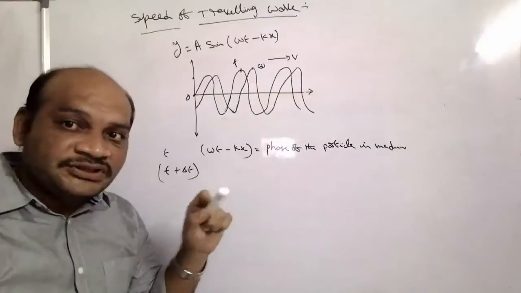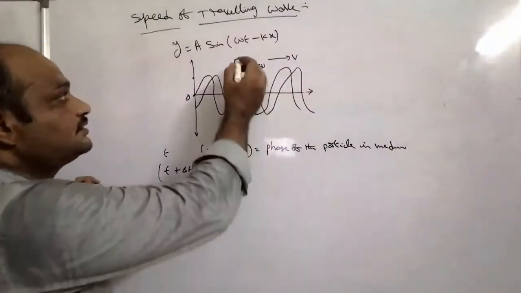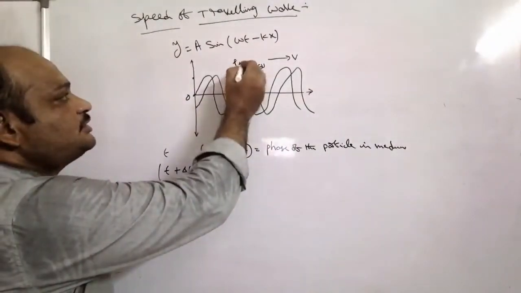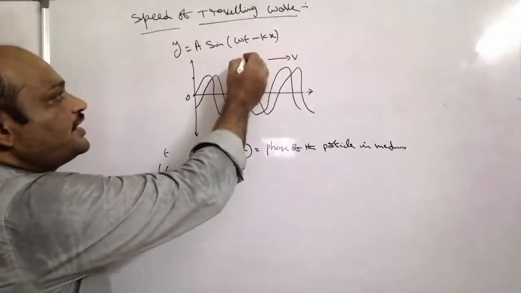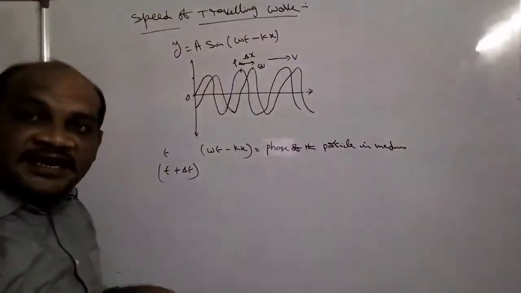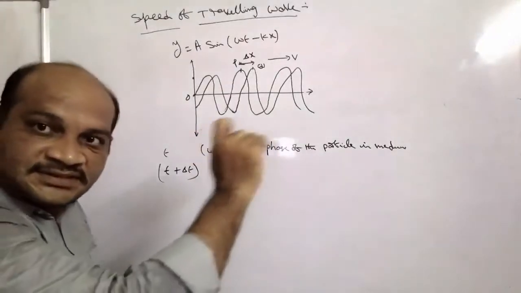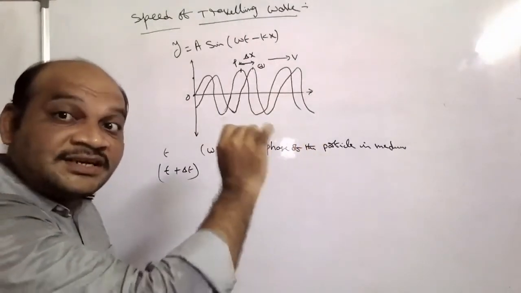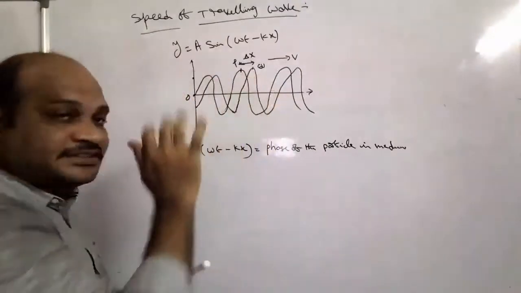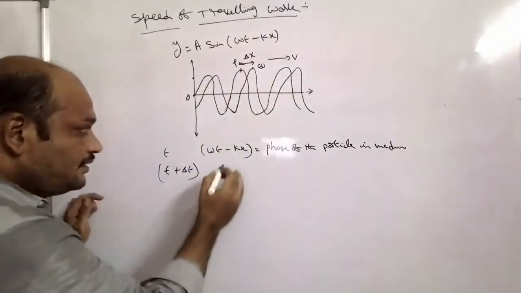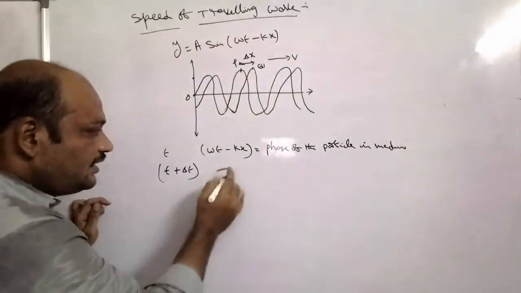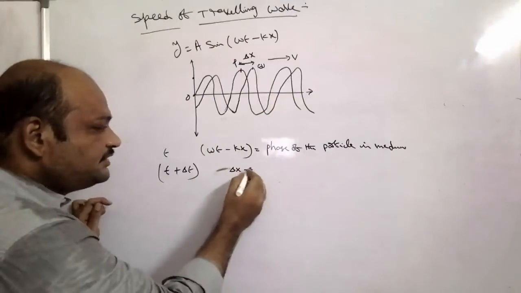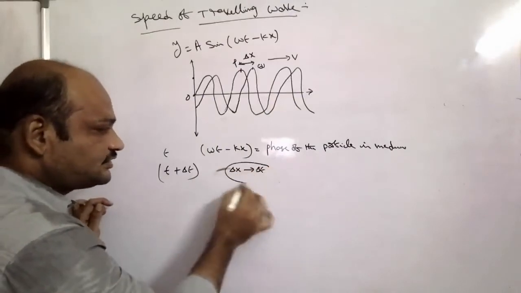Let the displacement of the particle on the wave be delta x. Simply we say the wave displacement is delta x in delta t seconds.